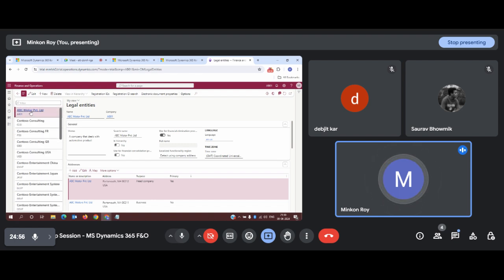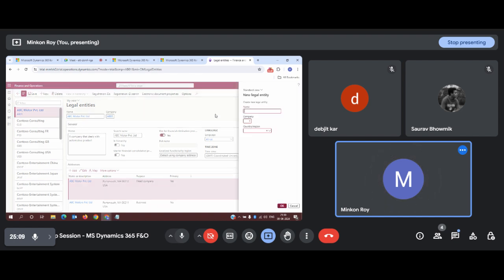Now since we are dealing with our own custom-made legal entity, we will be working here only. To create a legal entity, you need to click on New. At the initial stage, you need to give your legal entity name and company code. The company code I already told you is AB01. This code you need to give here by your own.